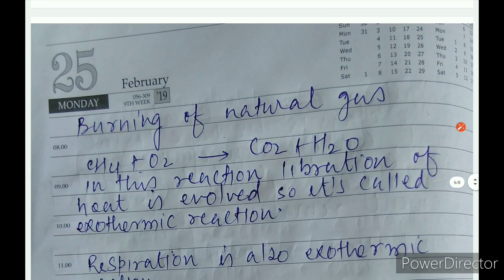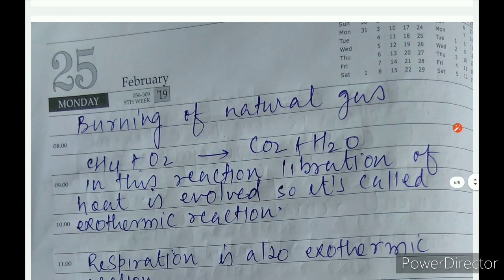Also some examples you can see here. The burning of natural gas. The natural gas, methane, marsh gas, is also called natural gas. When methane gas is burnt in free air, it forms carbon dioxide and water. Also a large amount of energy is released. It is also a special kind of reaction, and as I said earlier, the liberation of heat, liberation of energy, this kind of reaction is called an exothermic reaction.